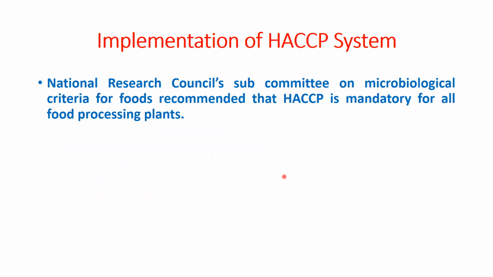So this implementation of HACCP system, this National Research Council Subcommittee on Microbiological Criteria for Food recommended that HACCP is mandatory for all food processing plants. So if any food manufacturer is there, it is mandatory, they must follow the HACCP principle. They must implement HACCP system in their processing industry, in their food manufacturing plant.